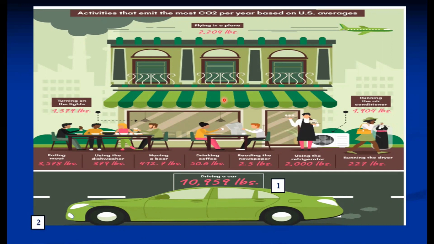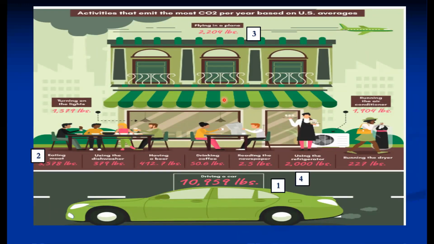Secondly, eating meat, because large communities eat meat. Their contribution is around 6,000 pounds. Then flying in aeroplanes, more than 2,000.